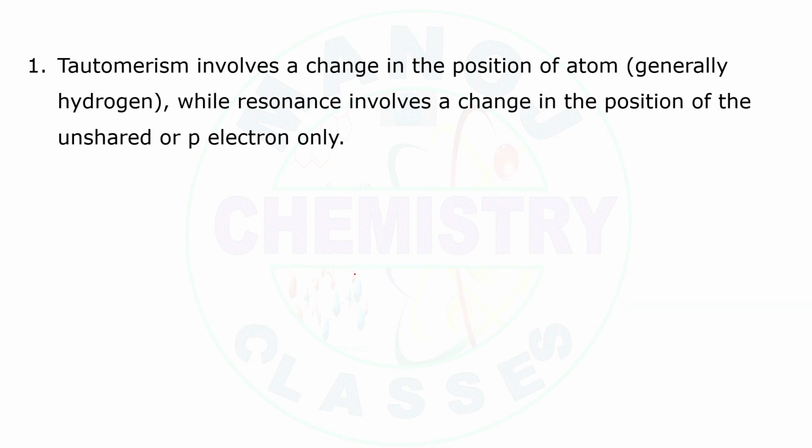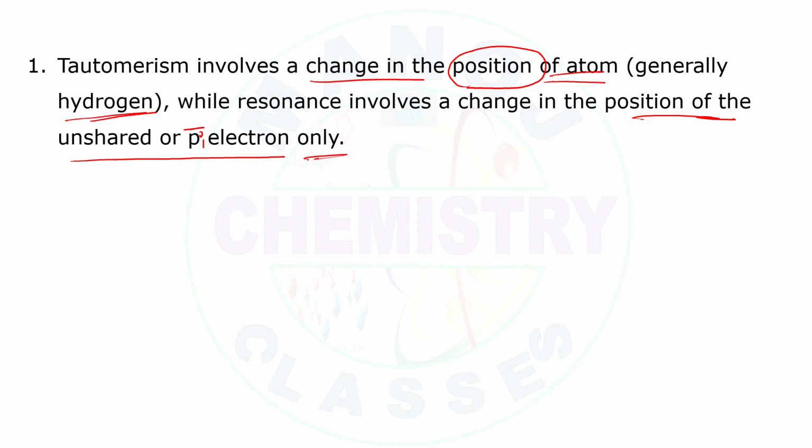The first point: tautomerism involves a change in the position of the atom, generally hydrogen. Hydrogen is moving from one place to another place. While in resonance, there is a change in the position of the unshared or pi electrons only.